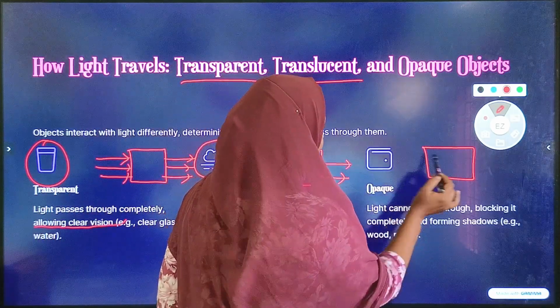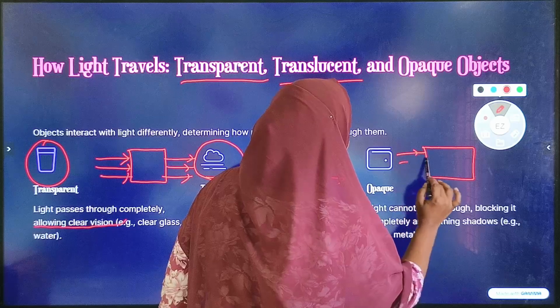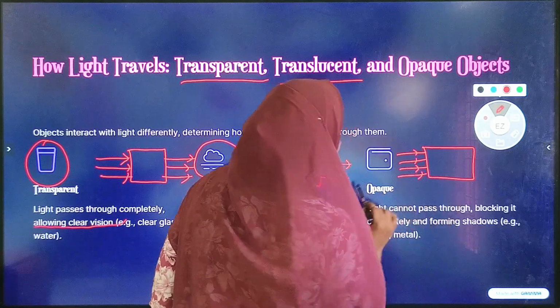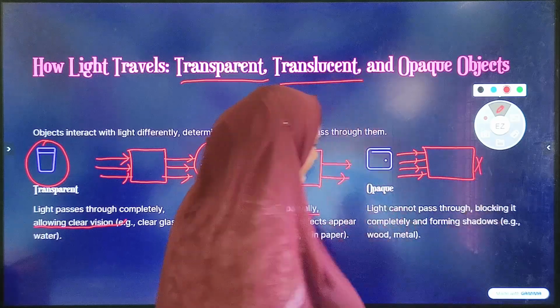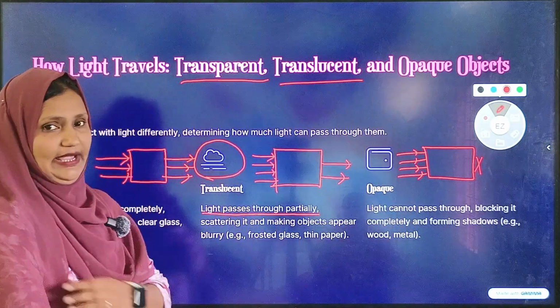Okay, suppose this is an opaque object. If 4 light rays are falling on it, then it will block all these light rays. It will not let a single light ray pass through it.